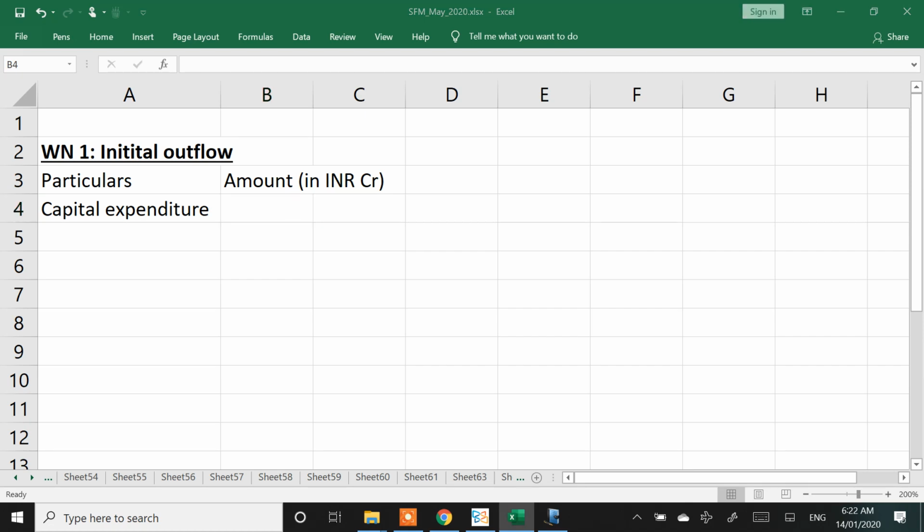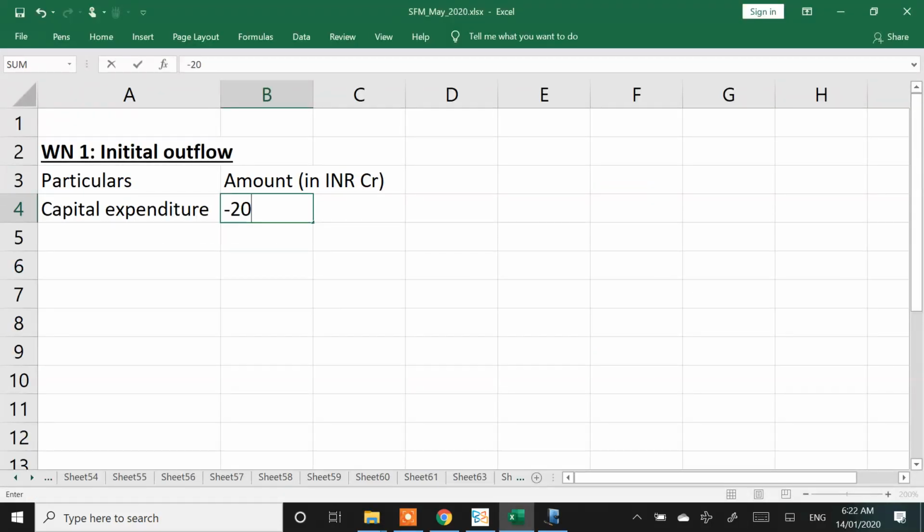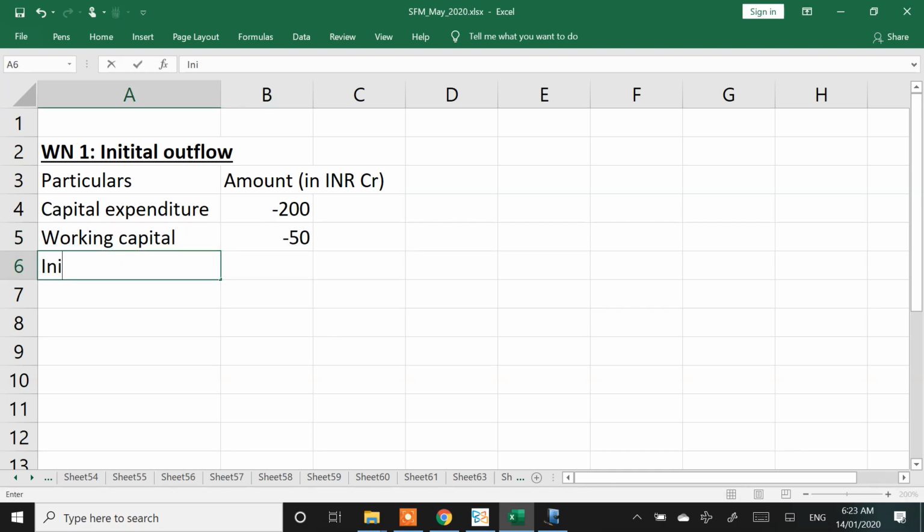What's the capital expenditure which is going to be done? 200 crores. Excellent problem to understand capital budgeting and understand cash flows. Capital expenditure is 200 crores. Working capital, how much? 50 crores. Initial outflow: I'm not getting into the parent analysis as of now. I'll have to finally convert this into US dollars, so we'll see that in some time. So my initial outflow is 250 crores.